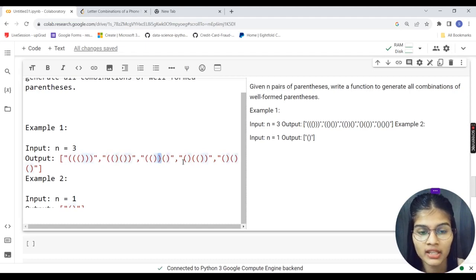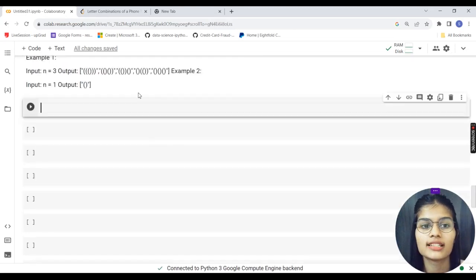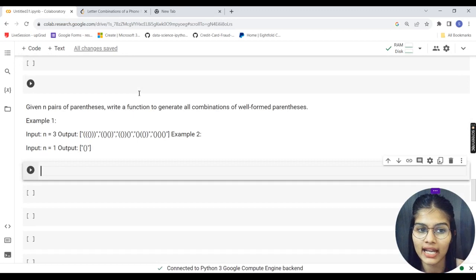So total 3. Again, one parenthesis, second parenthesis, and the second one is closed with the help of the third parenthesis. And here 3 separate parentheses. So these are the ways this particular parenthesis set could be made, right? And for the example, if my n is 1, so only one parenthesis, 1 is the method.